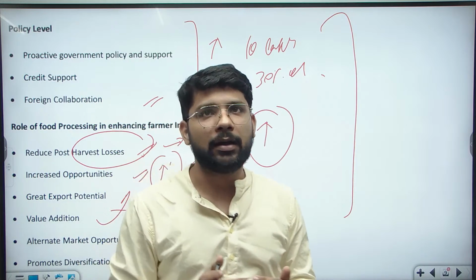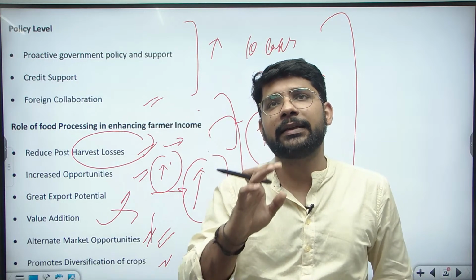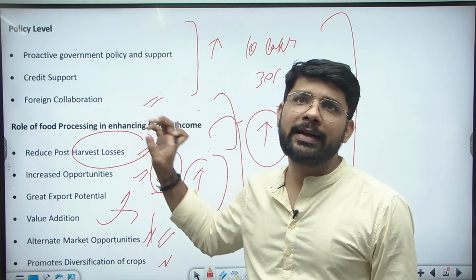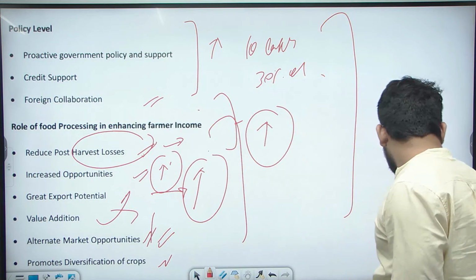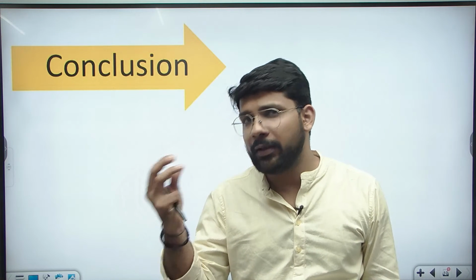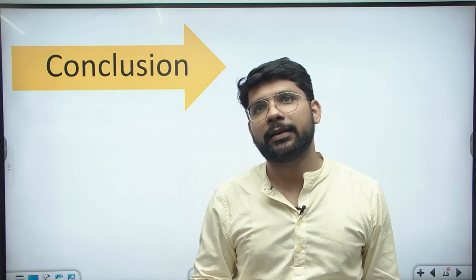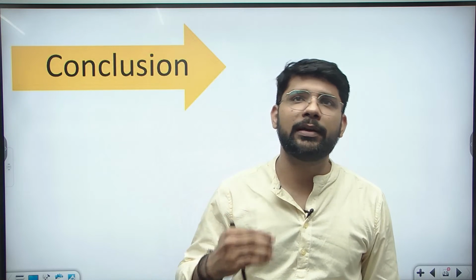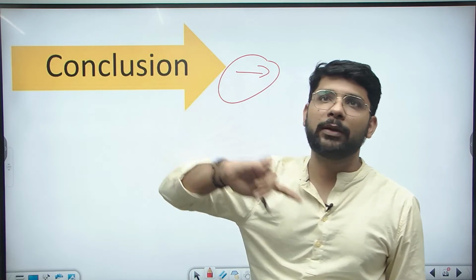If you have some data related to the food processing sector, please try to add the data into the answer. You can take the data from the Economic Survey. Every year the government releases the Economic Survey and there is clear data mentioned about the food processing industry. In the conclusion, we can mention the food processing sector has a higher opportunity in the country. It can help in the exports of the country, provide employment, and also help in increasing farmer incomes. You can quote data related to production, exports and employment here.